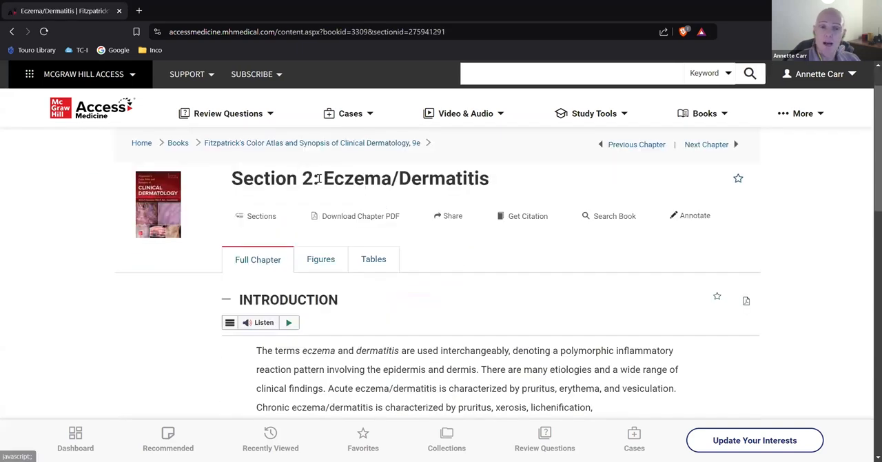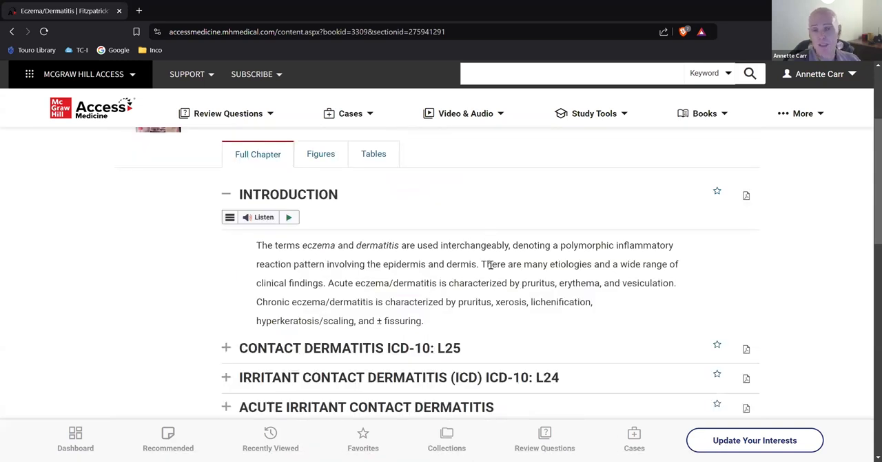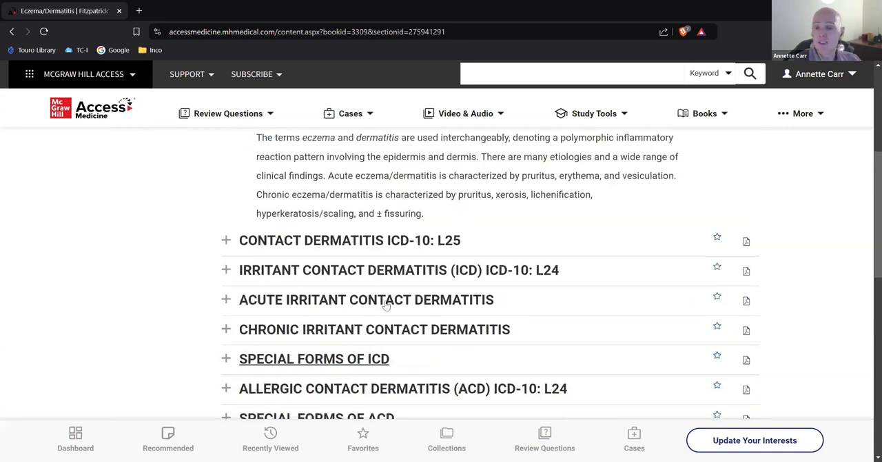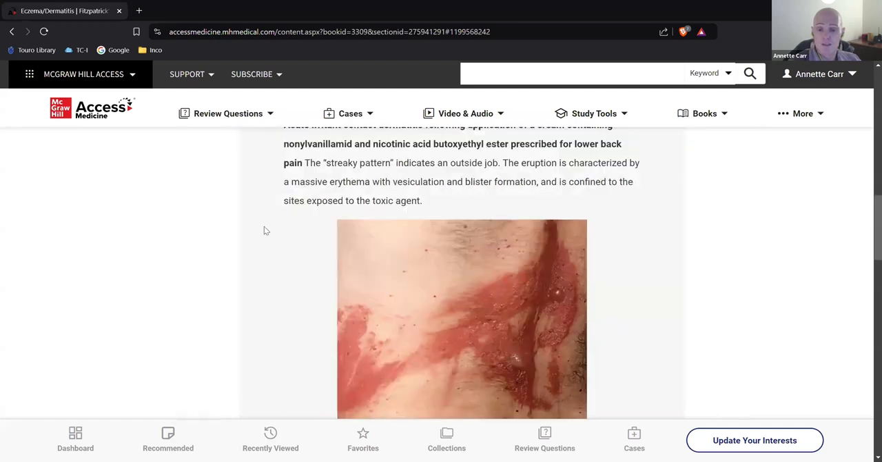Okay, a nice feature about Access Medicine is that it does have a listen button. So if you're like me and you like to be read to rather than read, it is a nice feature to have. It's kind of a computery voice, but I prefer it over reading. So you can go through here and suppose I want to look at acute irritant contact dermatitis. I can open that chapter up, and it also gives me some pictures here.